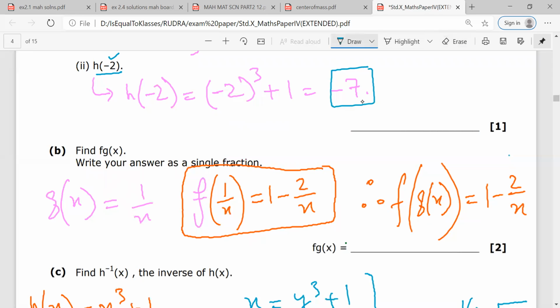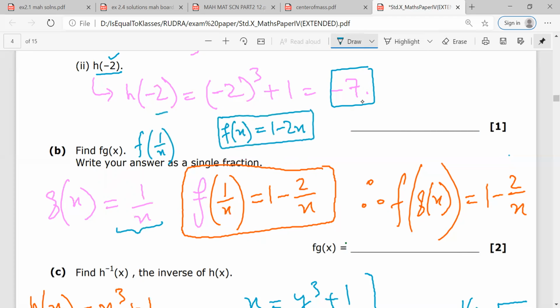Again, the logic remains the same. First, you need to deal with g(x). What is your g(x)? My g(x) is 1 upon x. Now, whatever is my g(x), I need to find the f of 1 by x. Now, if you see the formula of f(x), the formula of f(x) is 1 minus 2x.